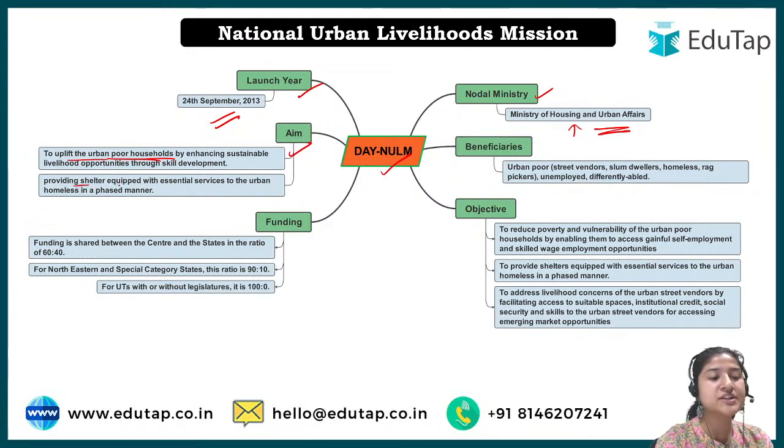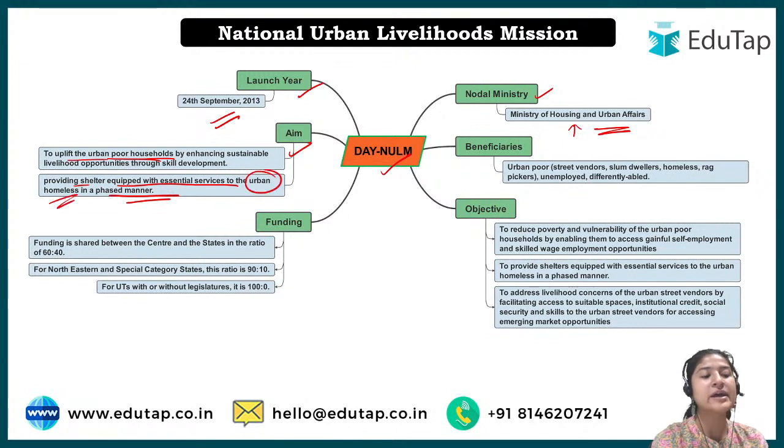Second is to provide shelter equipped with essential services to the urban homeless. What is this shelter equipped with essential services? Basically, many of the people who live in urban areas and belong to the poor class obviously do not have a place to live. So under this mission it is envisioned that the government would provide shelter.